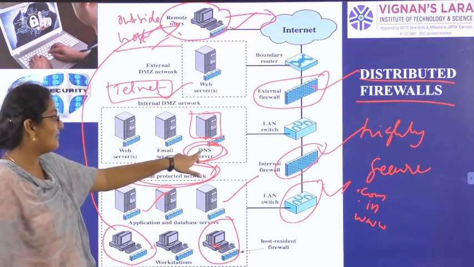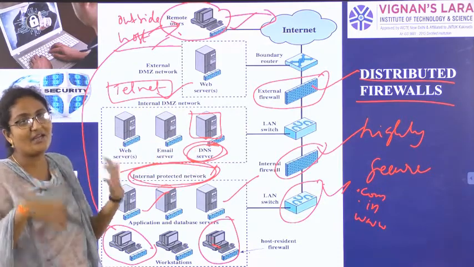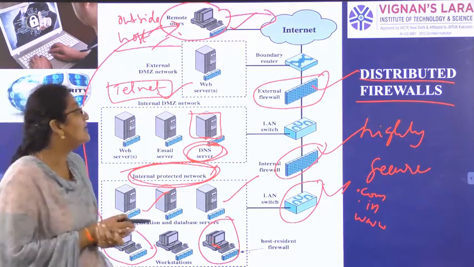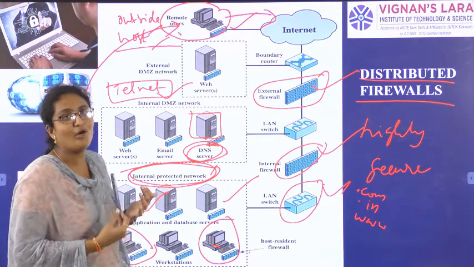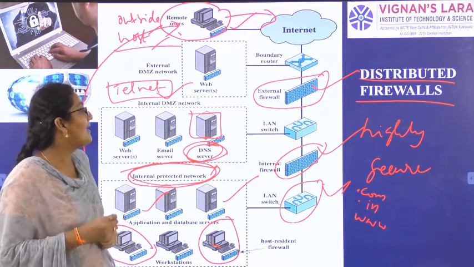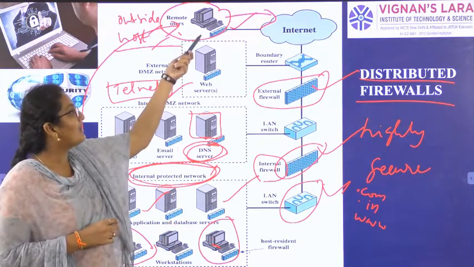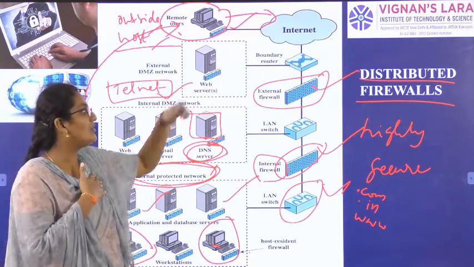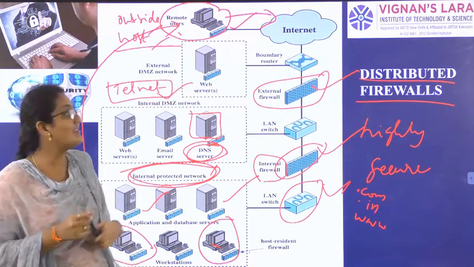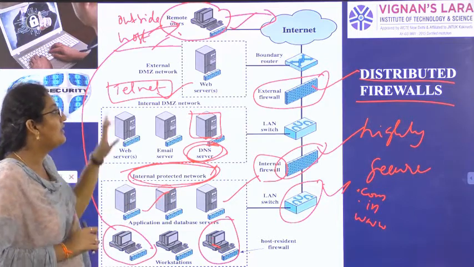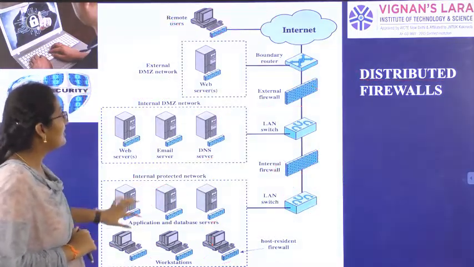The domain name system server is nothing but we all will be connected using switches and LAN cables. In the domain name server all the extensions will be stored. The internal firewall is created by our network. From outside networks or from the internet we can also have some restrictions or gateways, and that is called an external firewall. So this is distributed firewall.